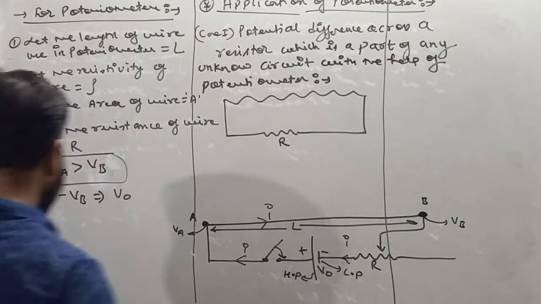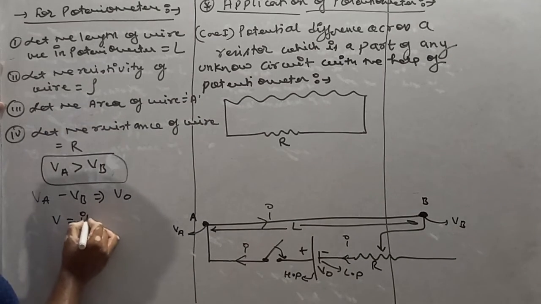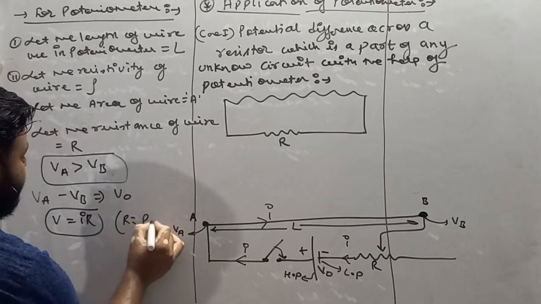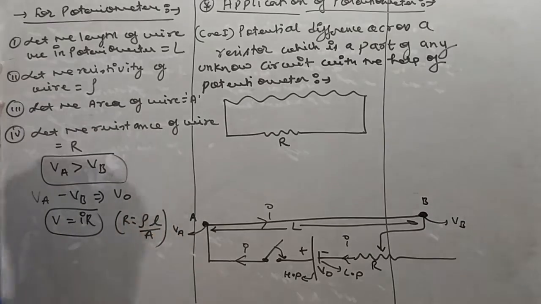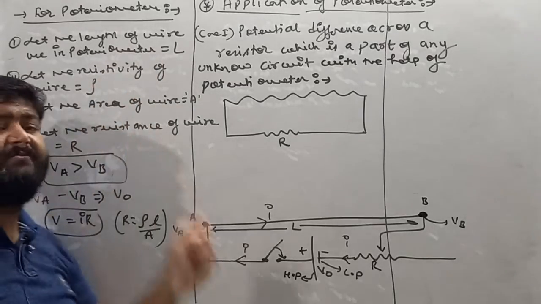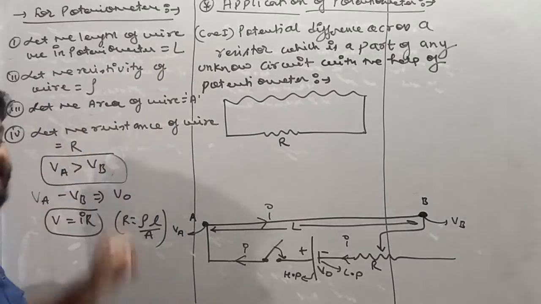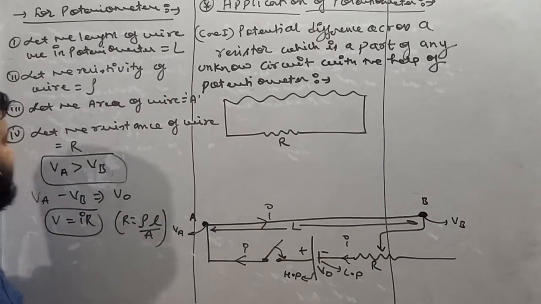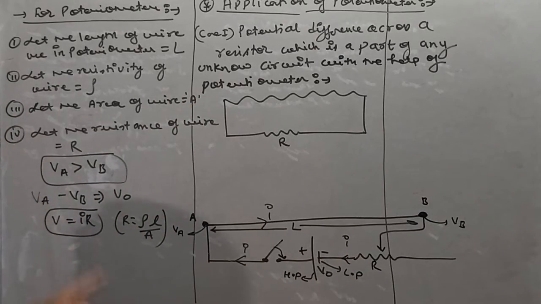Very simple. And we know that V is equal to IR, and R is nothing but rho L by A. So the length of the wire used in the potentiometer is capital L, its resistivity is rho, its area of cross section is A, and the resistance of the wire is R.